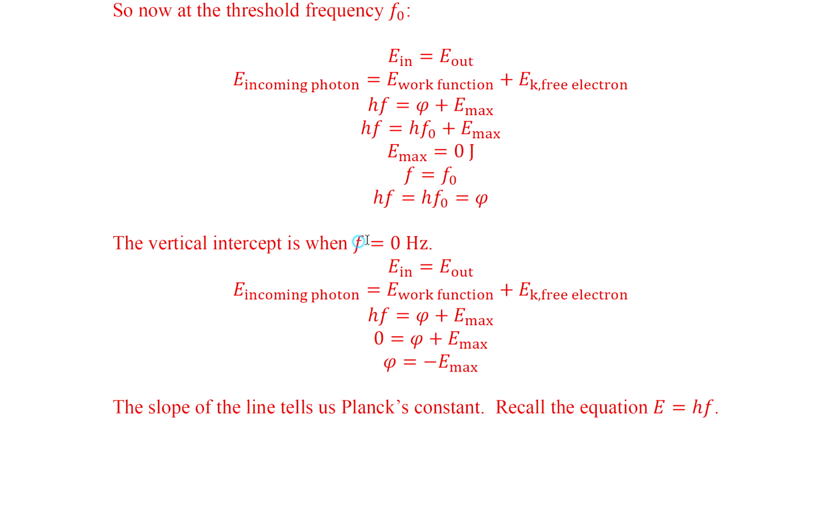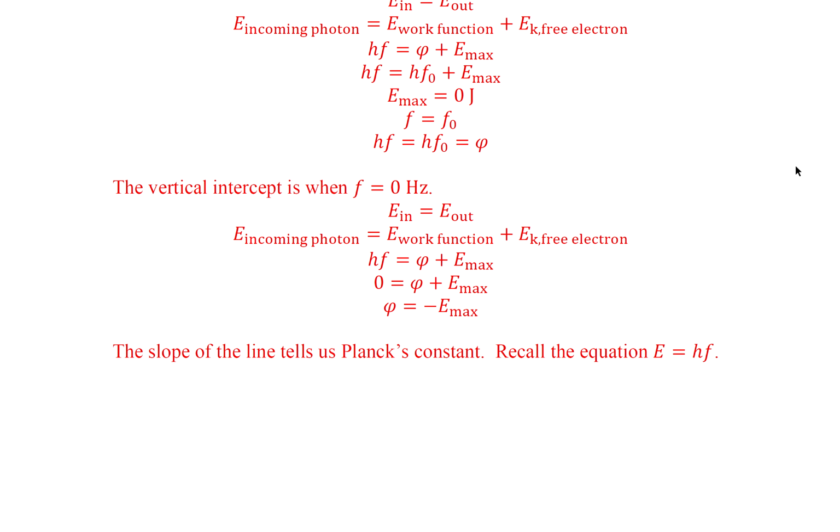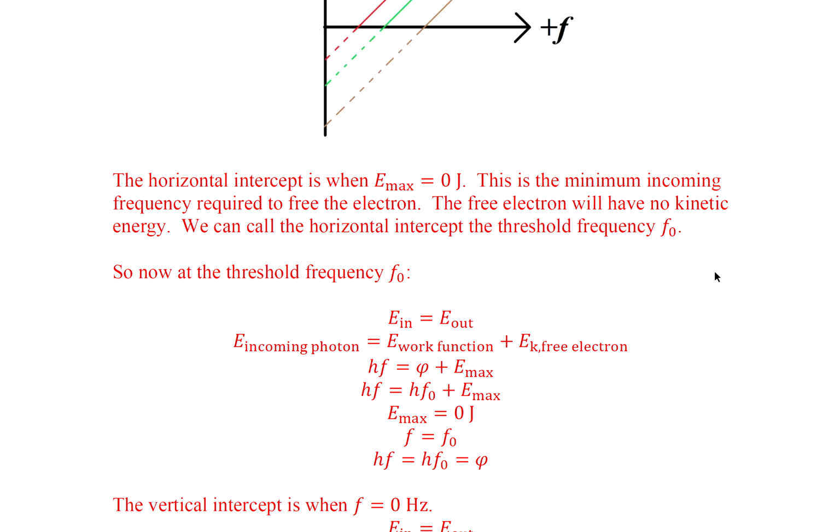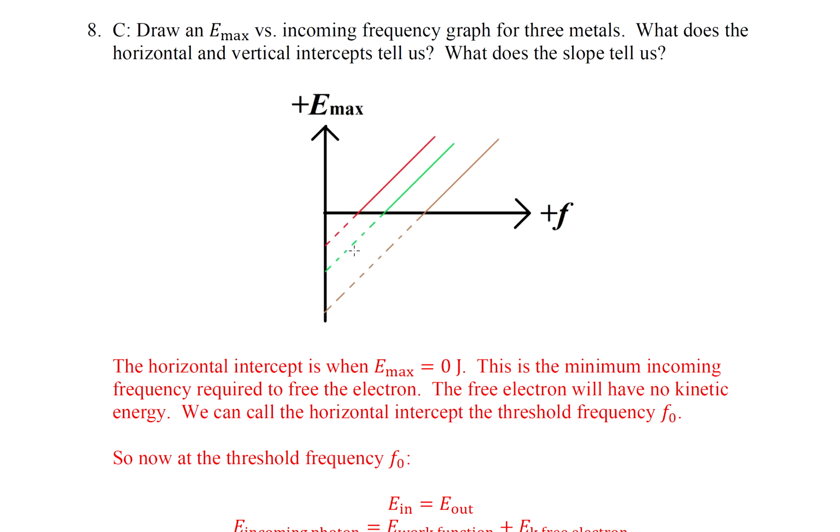So if f equals 0, which we substituted here, we get psi equals minus E max. And the slope of the line tells us Planck's constant. So E equals hf, so h is delta E over delta f, which is the slope. Delta E vertical divided by delta f horizontal.